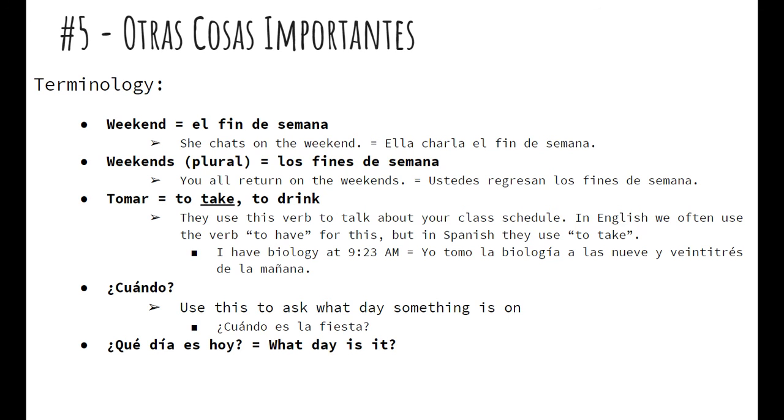Then we have ¿qué día es hoy? What day is it, or what day is it today? With the "today" in there, it is more word for word. And then we have hoy es, and then insert the day. So today is Monday, hoy es el lunes.